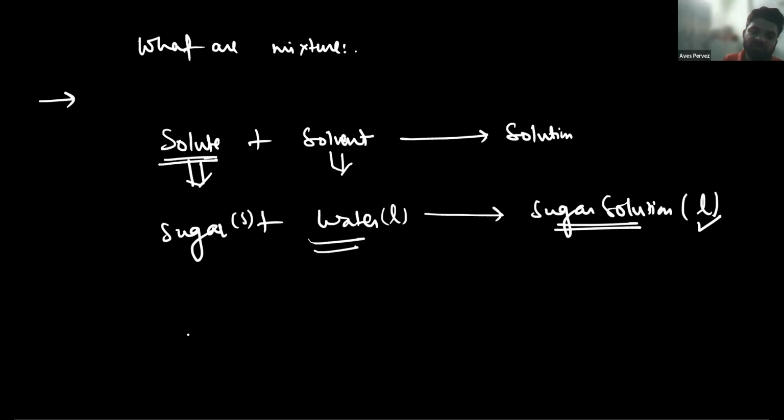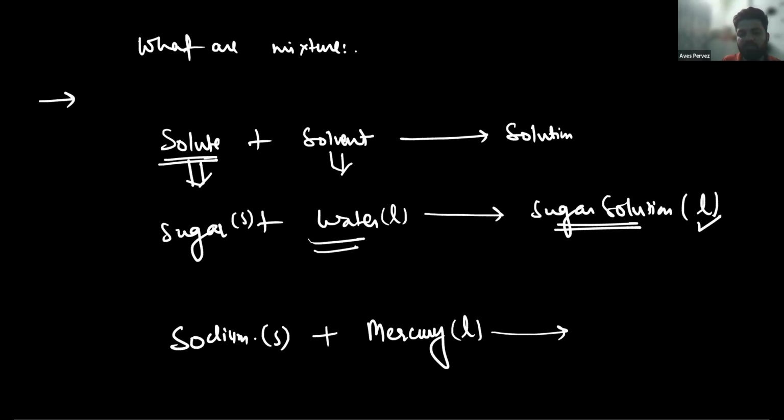Now if I ask you, sodium, which is solid, plus mercury, which is liquid, and when they are mixed together they form sodium amalgam, and that is also solid.